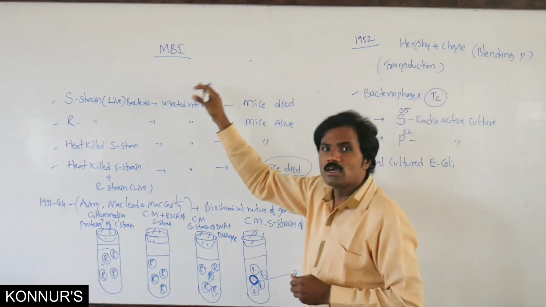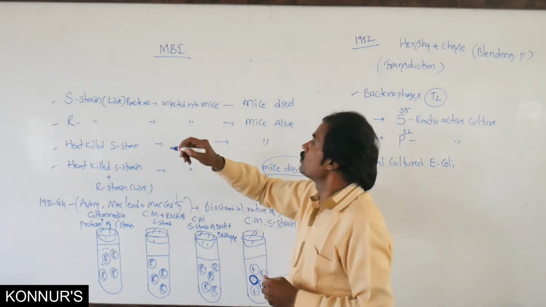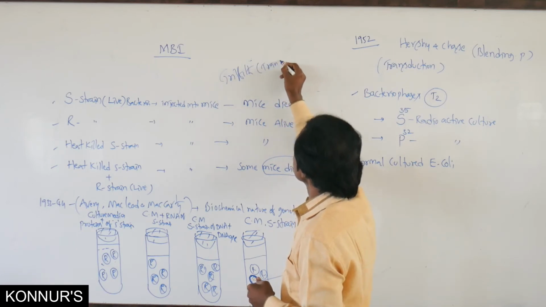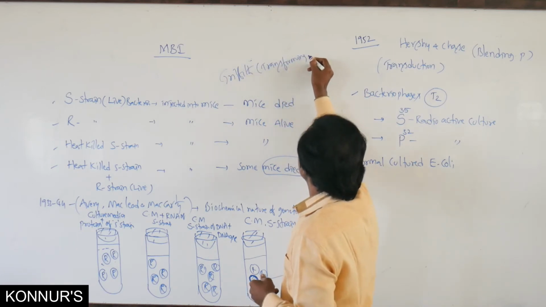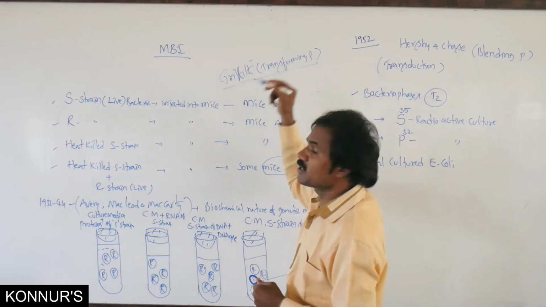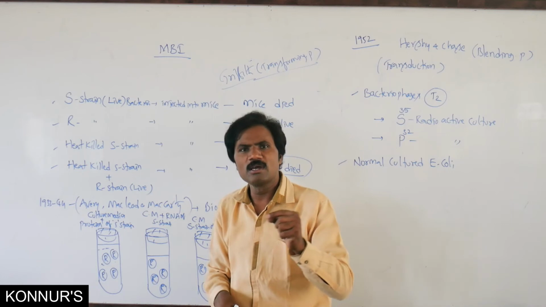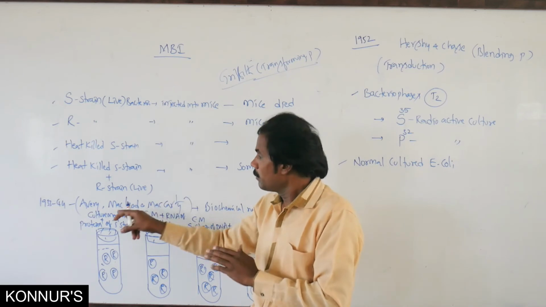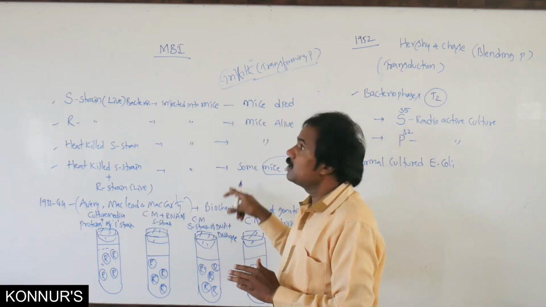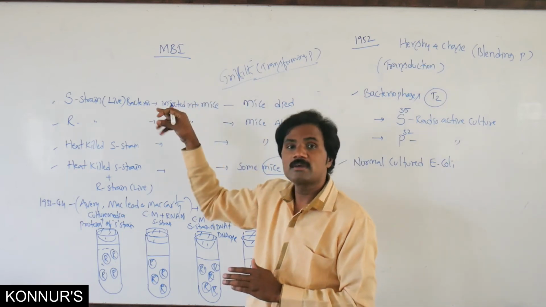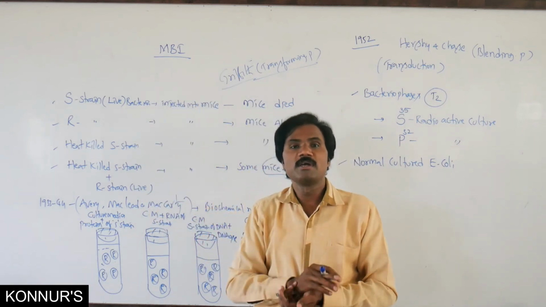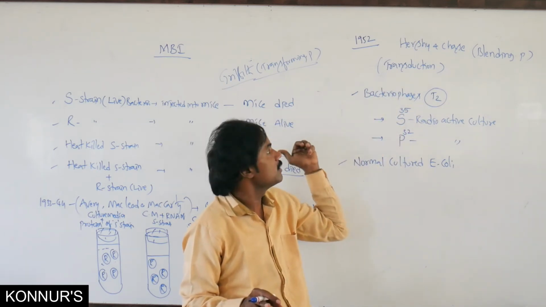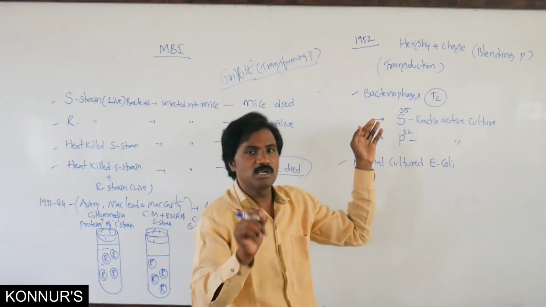Related to Griffith, we called it the transforming principle. Griffith did not explain how any chemical transfers from one organism to another. But finally, these three scientists explained that the transforming material is the genetic material. Similarly, here also, transduction is the transfer of a particular chemical. You must recognize these two differentiations.